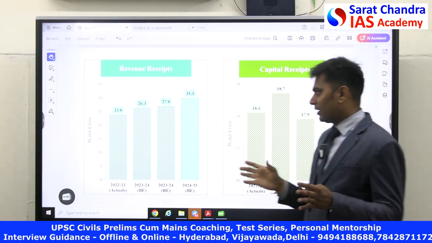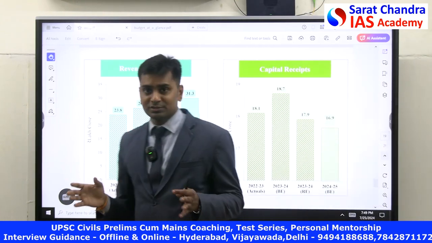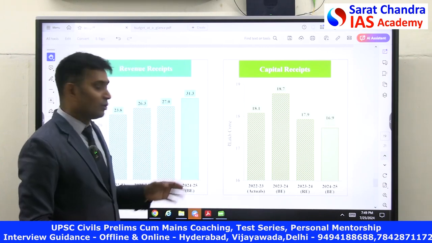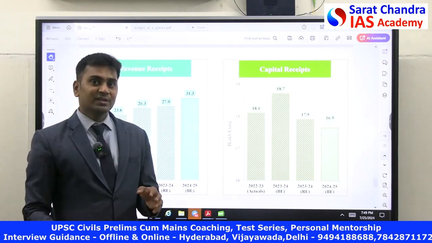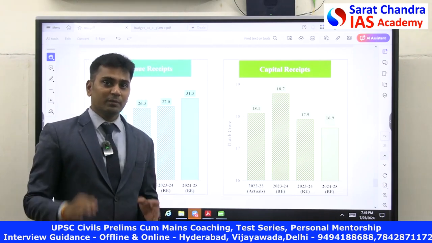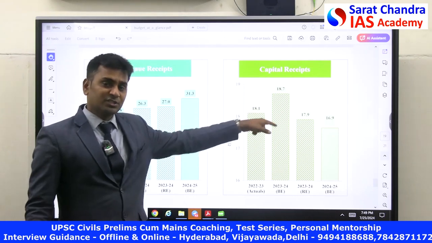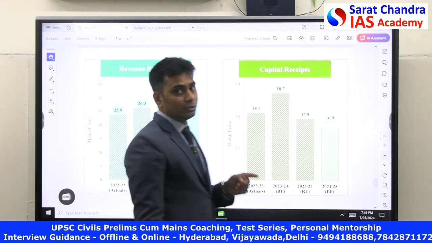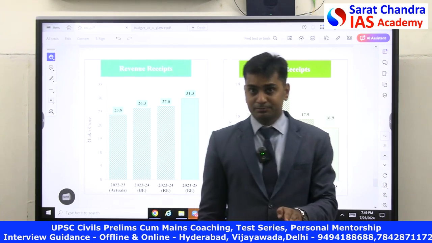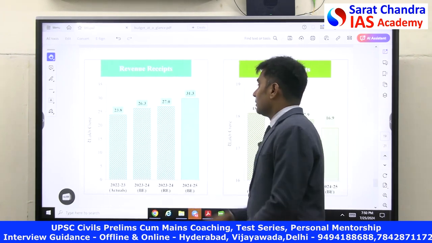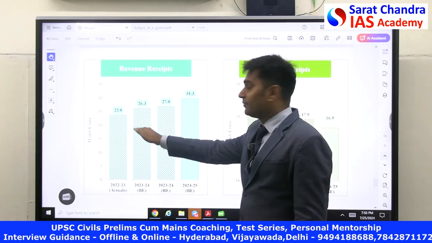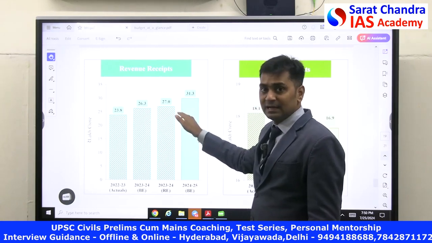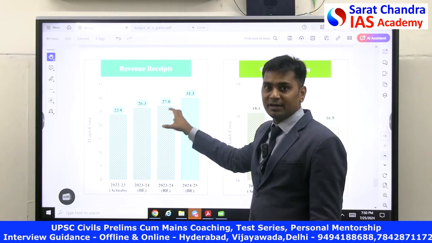Now one thing that you have to identify here is one beauty in this revenue receipts and capital receipts is, we all know whenever Government of India is getting more revenue receipts, it is good for the government compared to the capital receipts, because capital receipts are the receipts that is going to create liability for the government. But here, if you look year on year, the revenue receipts of the government has been increasing. As a result, this is one advantage for the government.